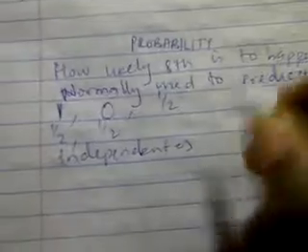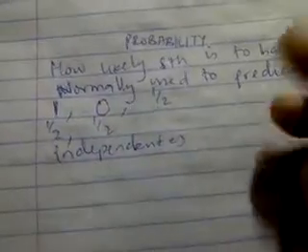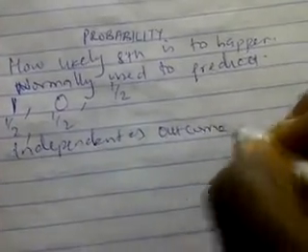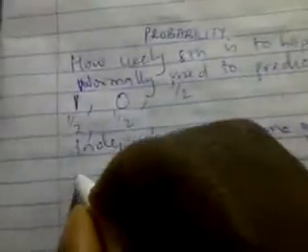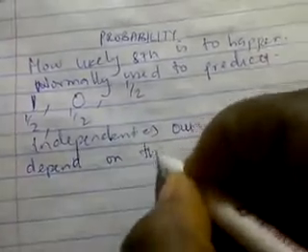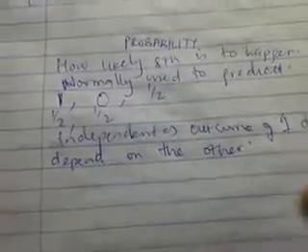So if two events are independent, the outcome of one doesn't depend on the other. They're not dependent at all.